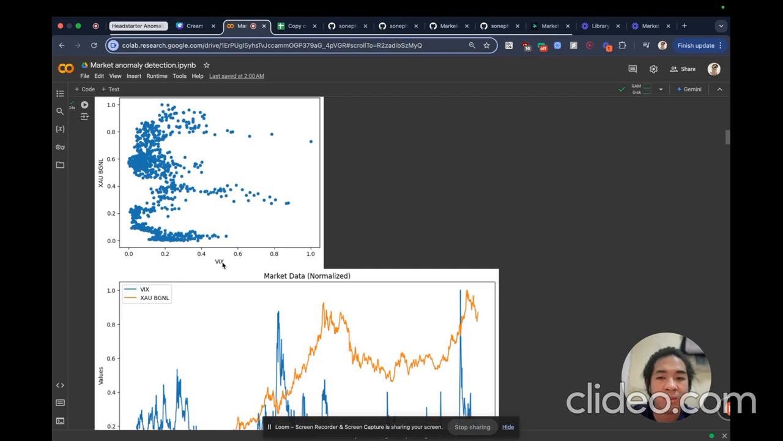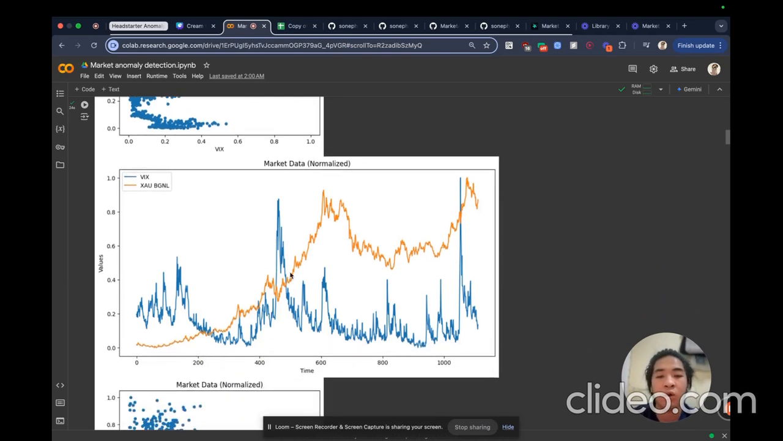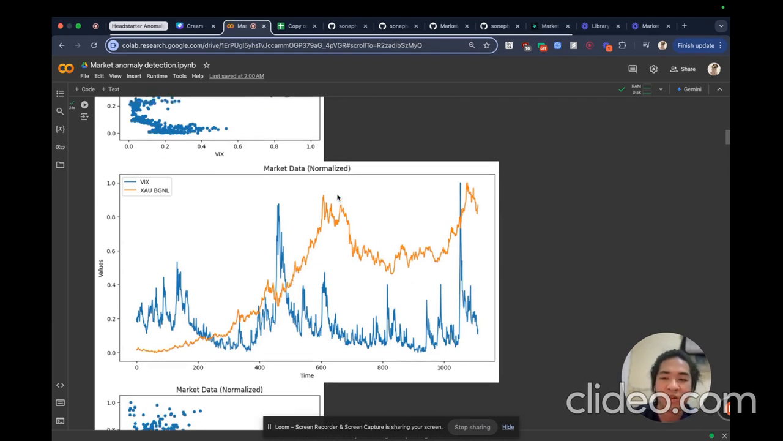I mainly used VIX because VIX really reflects the market trends going on. If the VIX is high, it basically means the market is unstable and crashing. If it is low, it's good, which means we can make more investment. But as you see, the gold really didn't care about the VIX. It just goes up, and that really messes up the data.